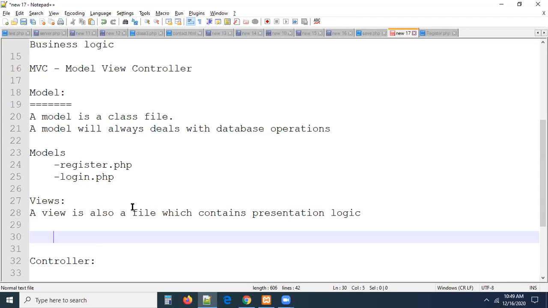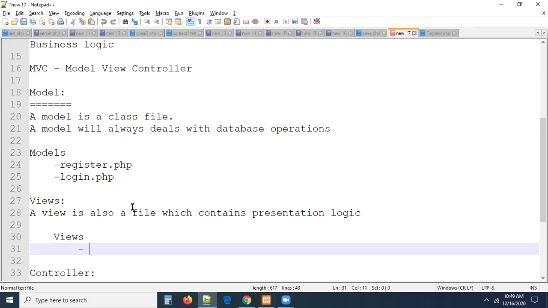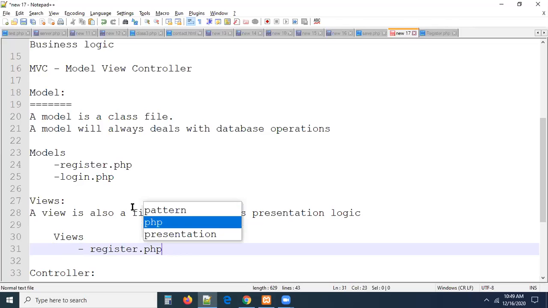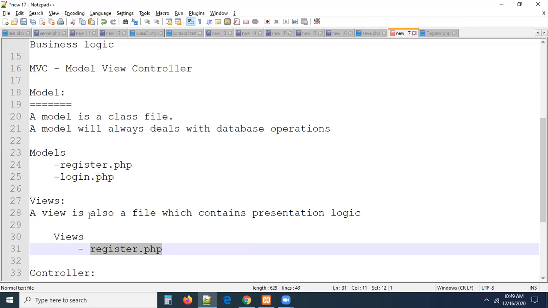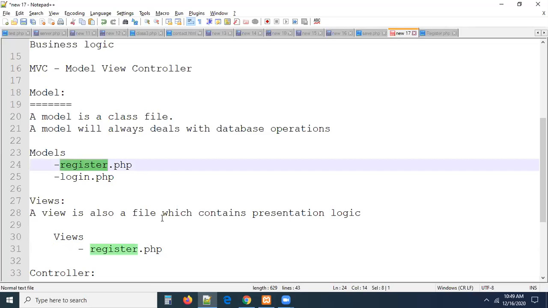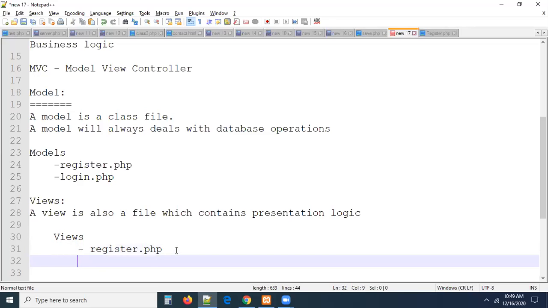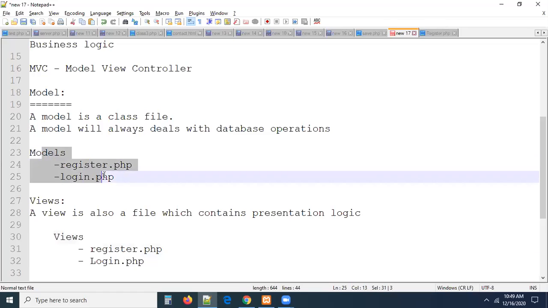So if you go to the views folder, we can do something like this, guys. Views folder. Here we have register.php. What is this register.php? This PHP file contains HTML code, whereas the model PHP file contains database logic code. I'm mentioning the same name because we have to establish the relation, right? So this model is going to communicate with this view like this, guys. This is going to be login.php. So in views, we have two files. In models also, we have two files.